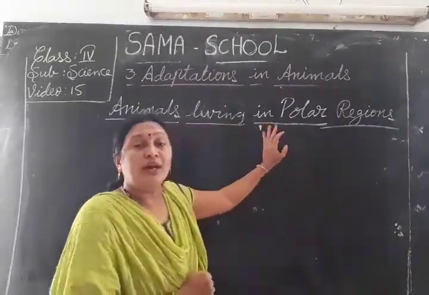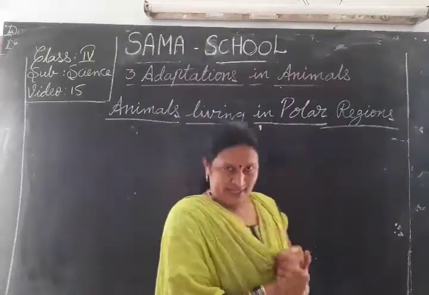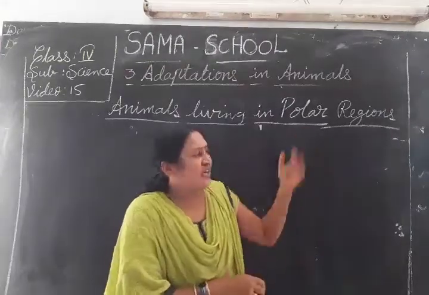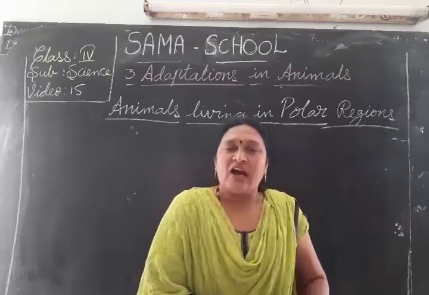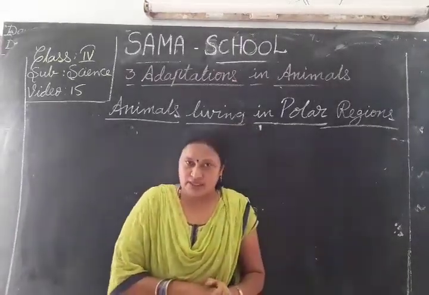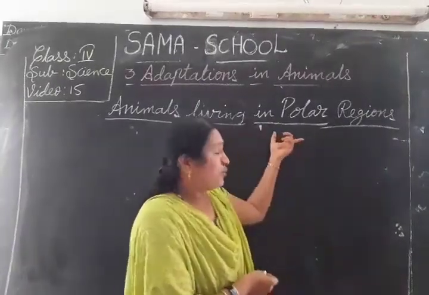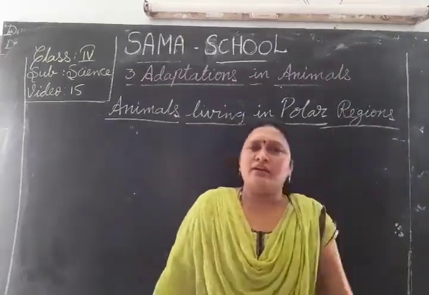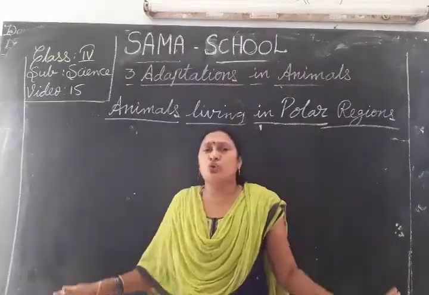But these polar regions we cannot see in our surroundings. Why? Because in India, southern India and North India, there is a moderate climate. But in the polar regions, the climate is too cool the entire year.